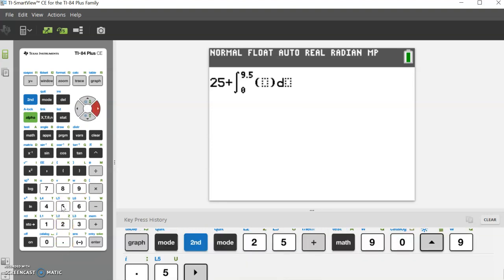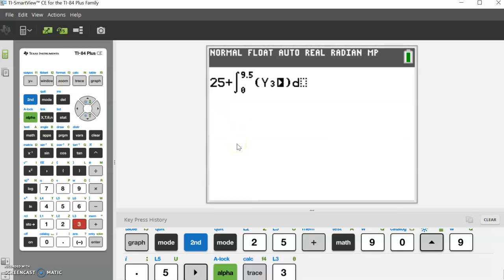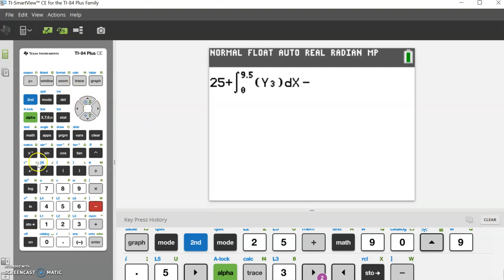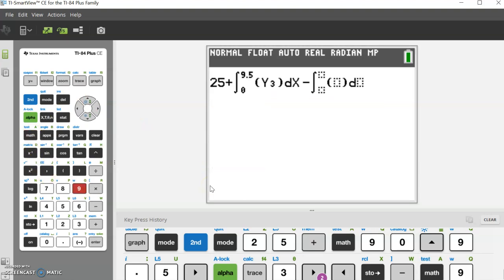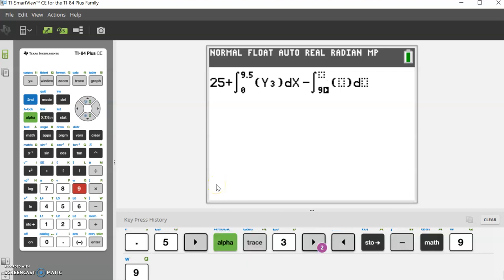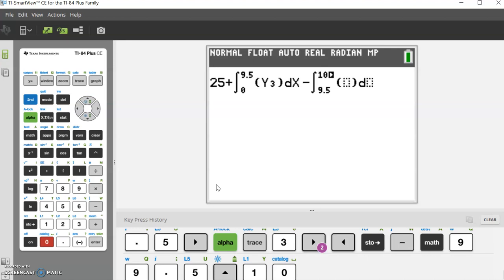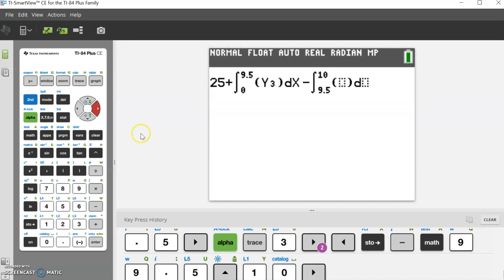And if you recall, my y3 is m minus l, so I can just use that, minus the integral from 9.5 to 10 of y2.